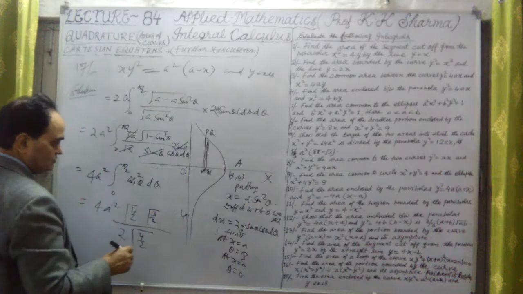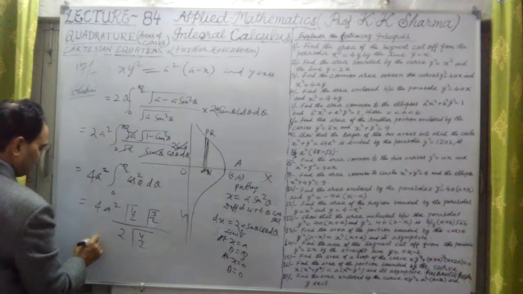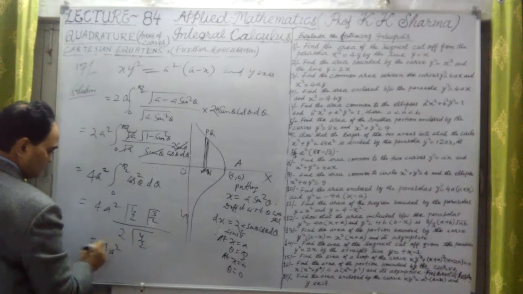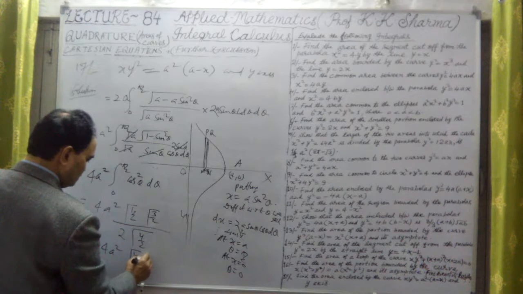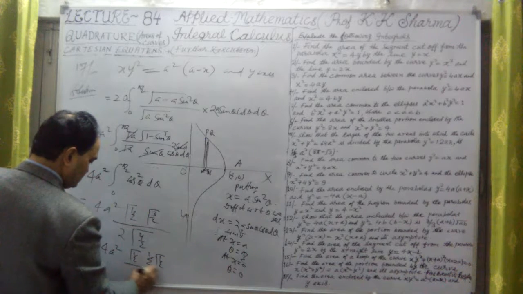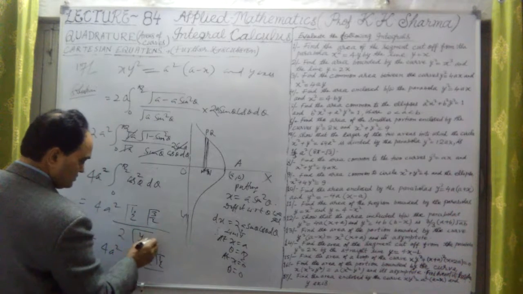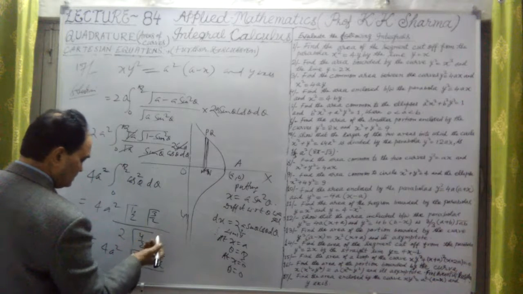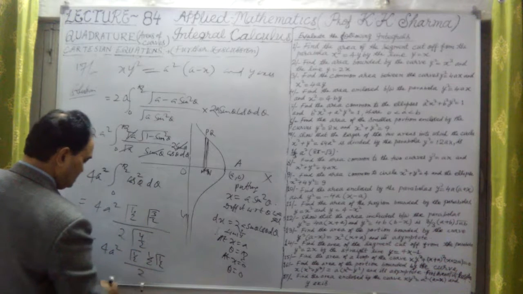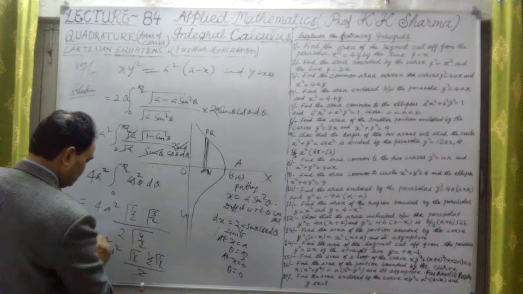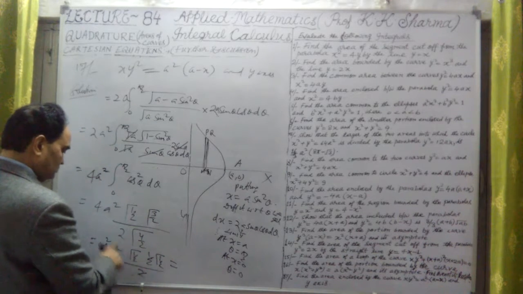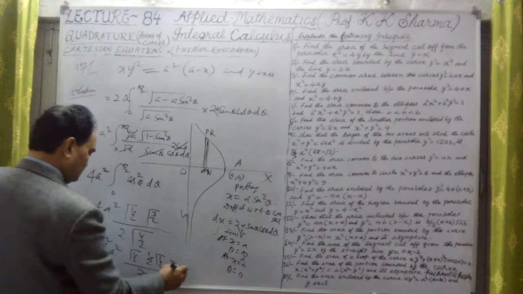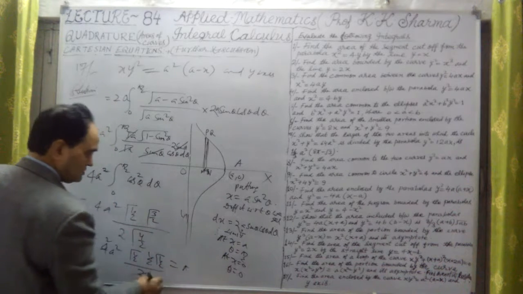Let me solve it further. 4a square, and in the numerator we have gamma 1 upon 2 into gamma 1 upon 2, divided by gamma 2, which means factorial 1, that is 1, upon 2 only. The 2 cancels with the 2 in the 4, and gamma 1 upon 2 squared gives pi, so only pi a square.